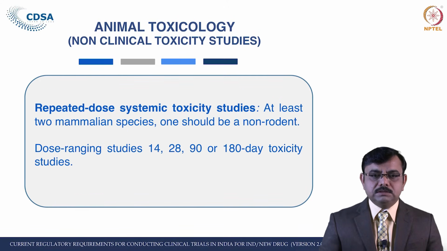The next is the repeated dose systemic toxicity study. This study is also required to be carried out in at least 2 mammalian species, of which one should be a non-rodent, and the dose ranging study should precede the 14 days, 28, 90 days or 180 days toxicity study, depending upon the time of exposure and time of the treatment.